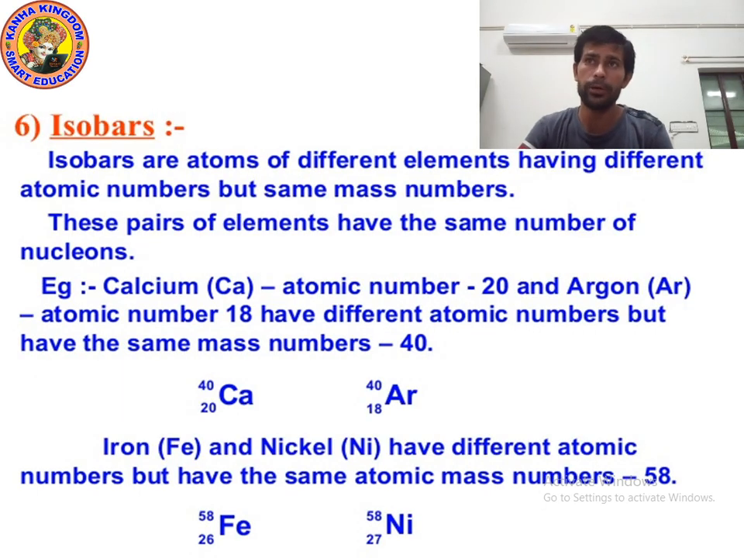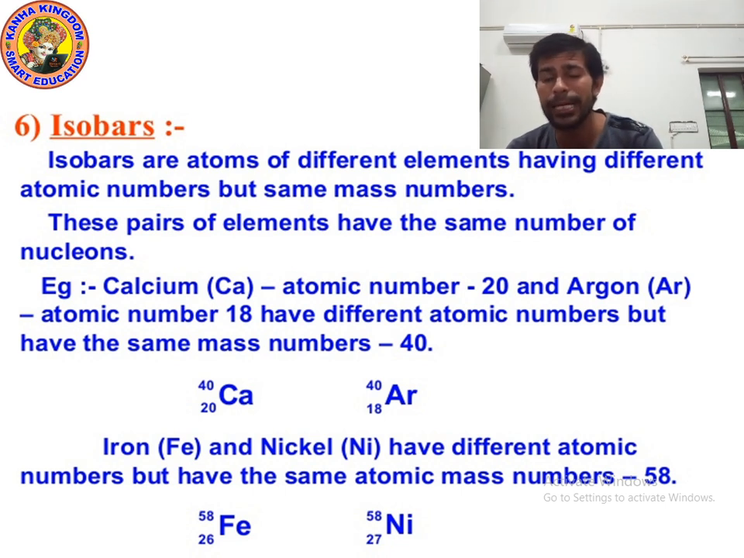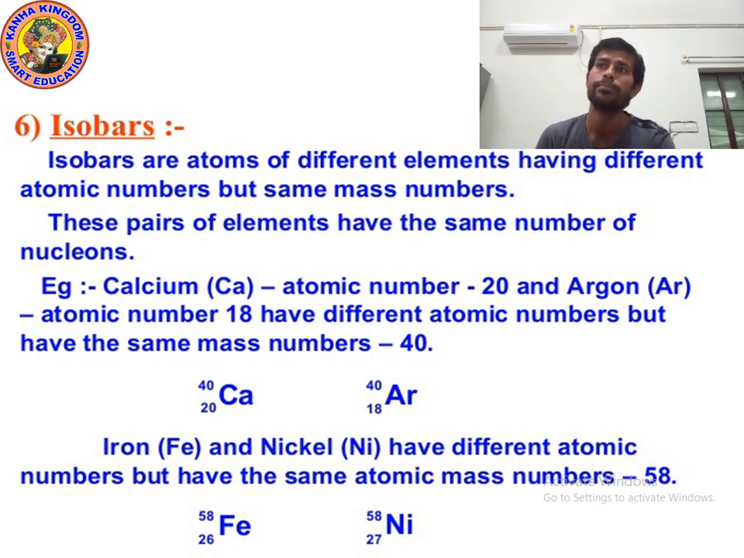Okay kids, now the next topic is isobar. What is the meaning of isobar? Isobar is just the opposite of isotope. Remember kids, isobar is just the opposite of isotope. Isobars are atoms of different elements having different atomic number but the same mass number. Same mass number but different atomic number.